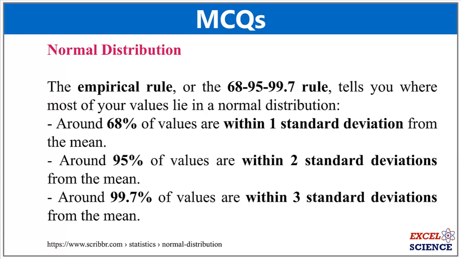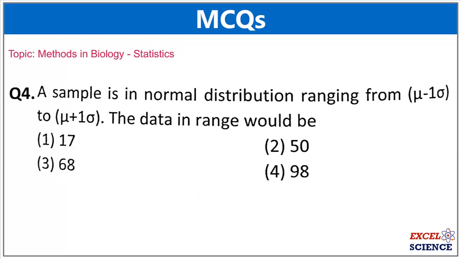Around 68% of values are within one standard deviation from the mean. Around 95% of the values are within 2 standard deviations from the mean. Around 99.7% of the values are within 3 standard deviations from the mean. So in this case, the answer would be answer 3, that is 68%.